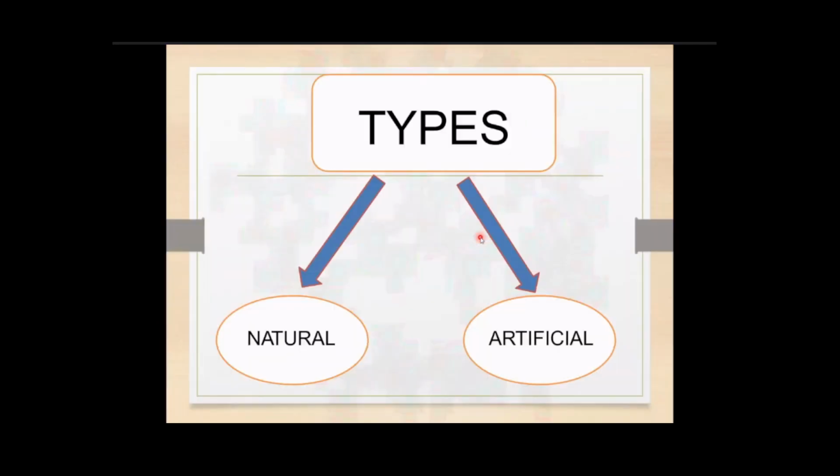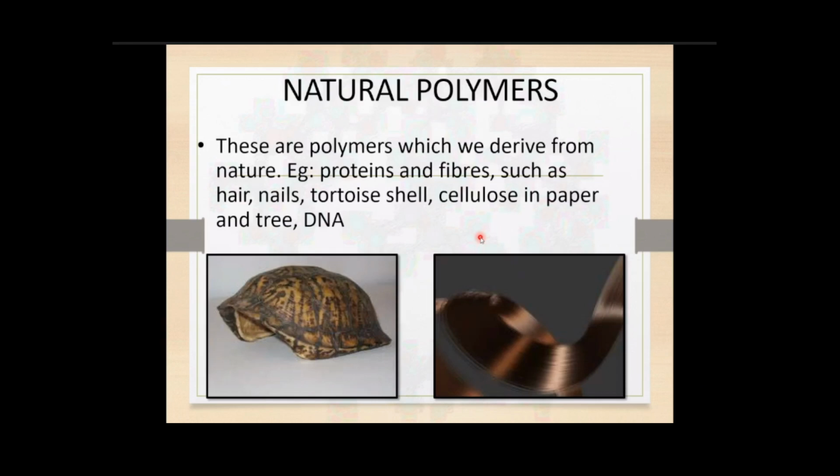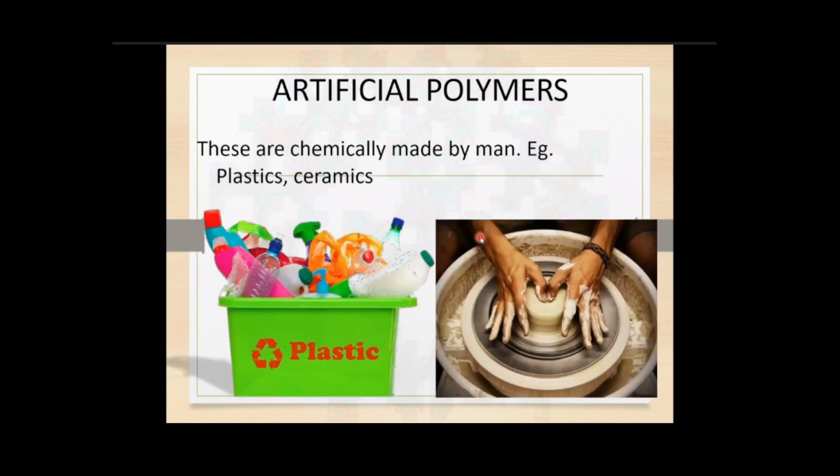Mainly plastics have two classifications, that is natural plastics and artificial plastics. Natural plastics means the proteins and fibers such as hair, nails, tortoise shell, and cellulose in paper and trees. These are all examples of natural polymers. Artificial polymers we use daily, that is use-and-throw bottles, plastic containers, and plastic toys.